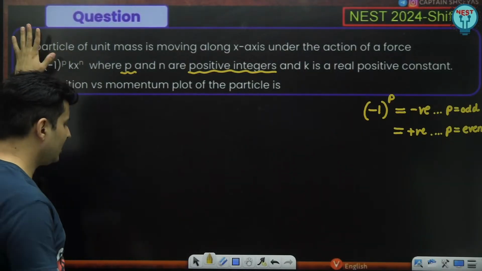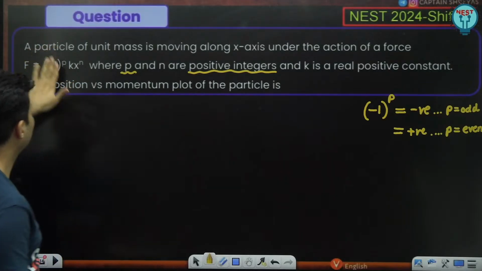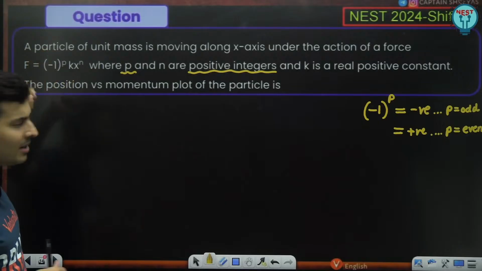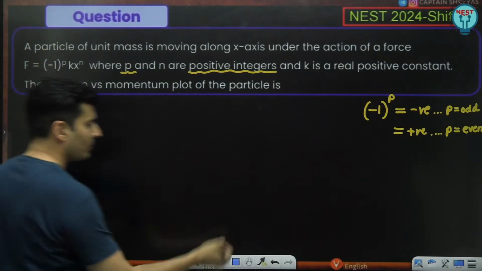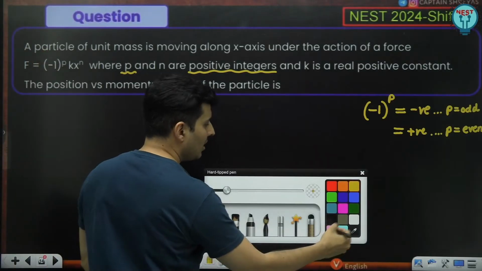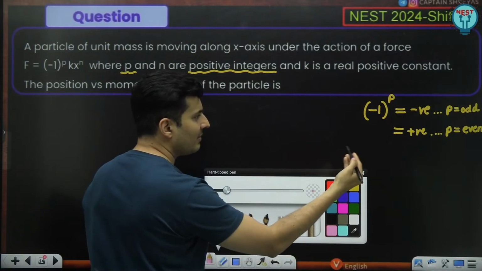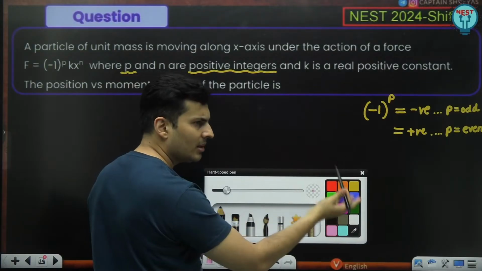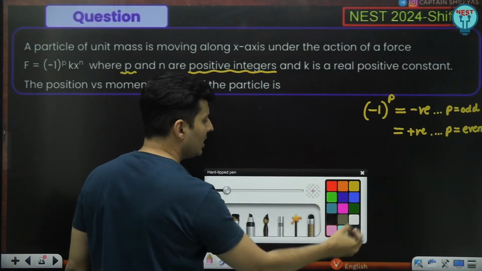Okay, so let's just ignore that part because that is completely useless for derivatives or integration. For now, we will figure out the sign later on. For now, let's just look at what if p is even, and then we can solve it. And then later on, we can make it an odd number and solve it too. Okay, so let's just solve.